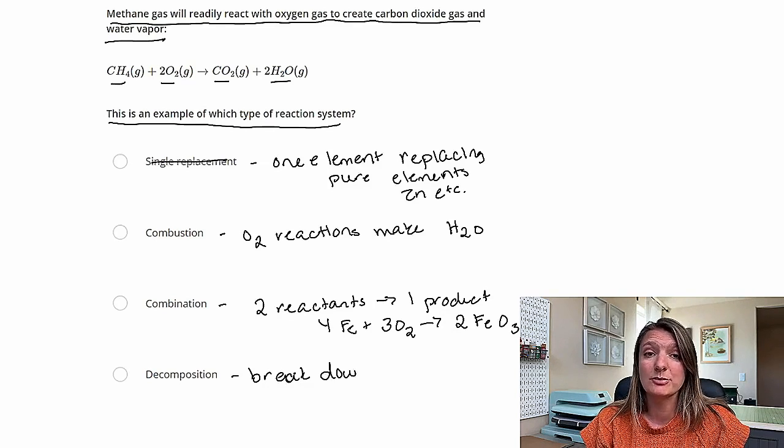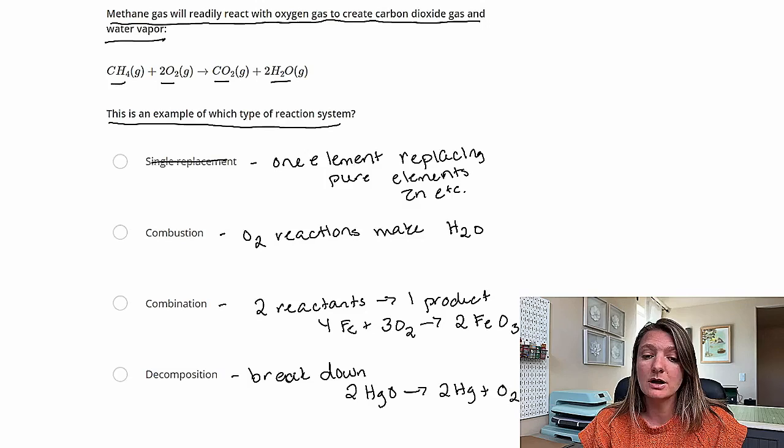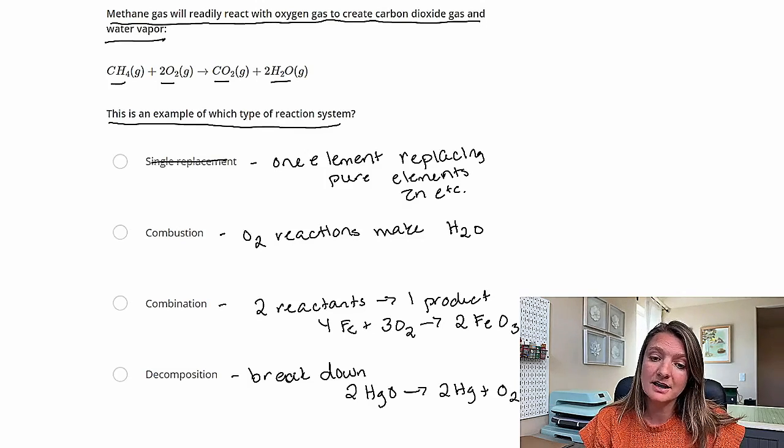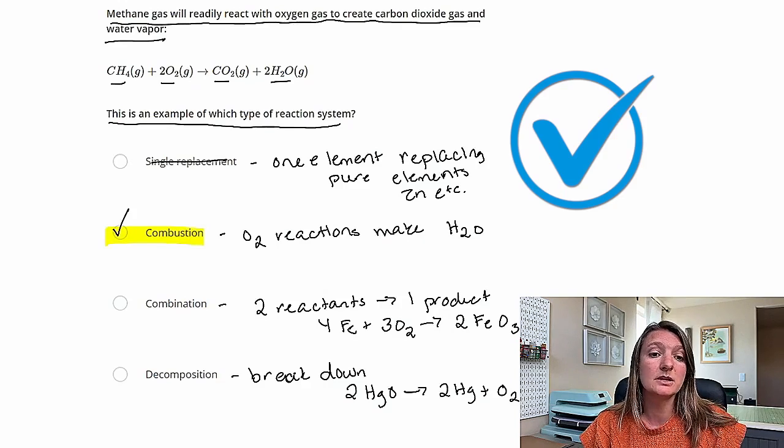Decomposition is going to be the breakdown, so the exact opposite of a combination. Where you're going to have one reactant and it's going to break down into its subsequent products. So you have 2 of the mercury oxide yielding just mercury and oxygen. That's going to be a breakdown. So our example is going to be a combustion reaction.